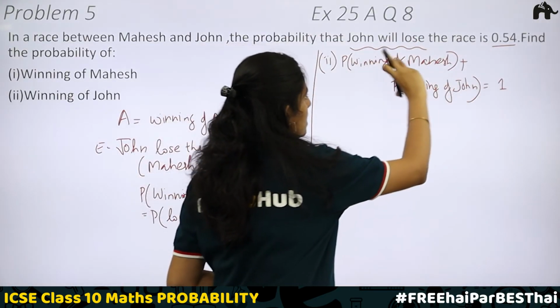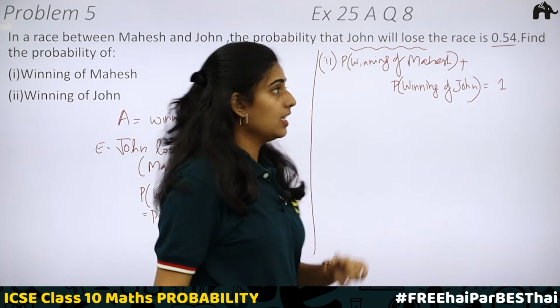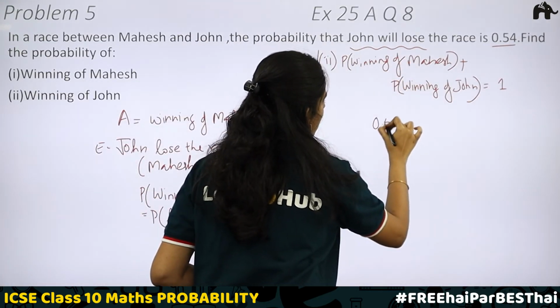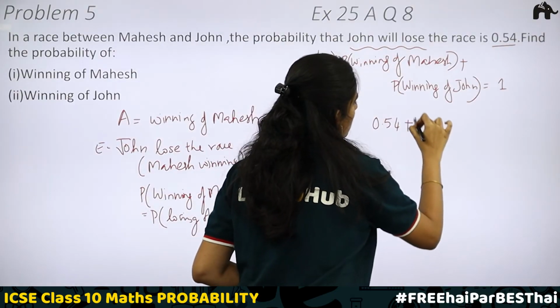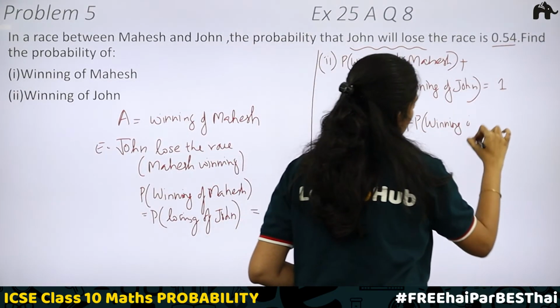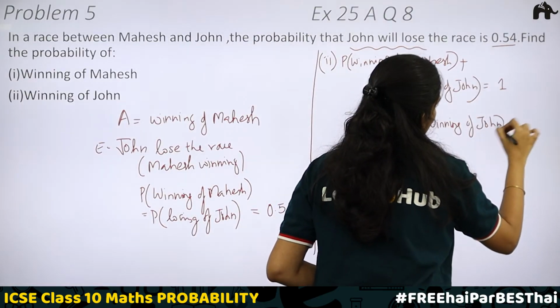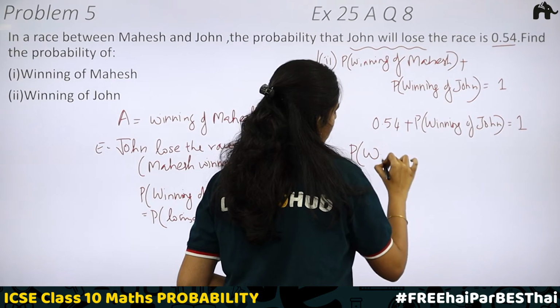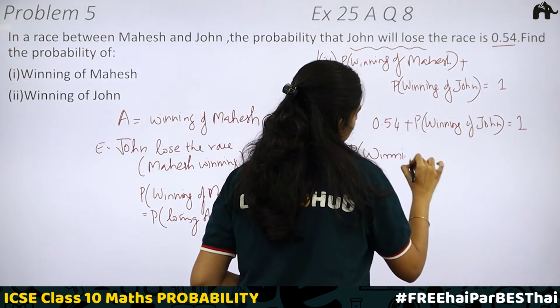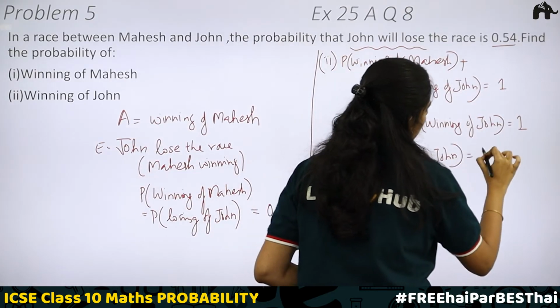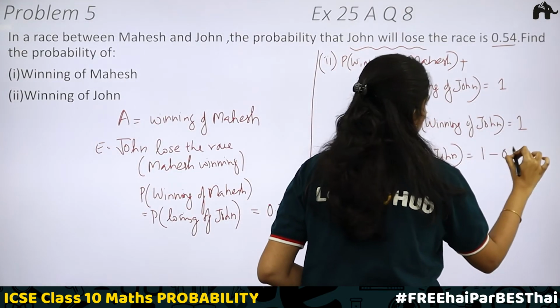So, when you take the sum of the probabilities, you will be getting 1. Here we already know that the probability of winning of Mahesh is 0.54 plus the probability of winning of John will be equal to 1. Then the probability of winning of John will be equal to 1 minus 0.54.